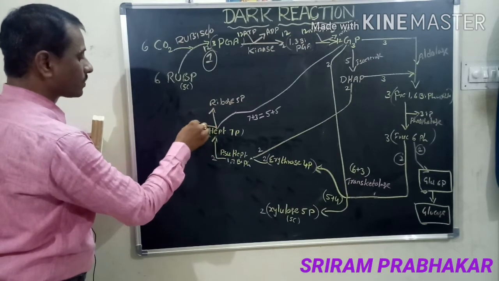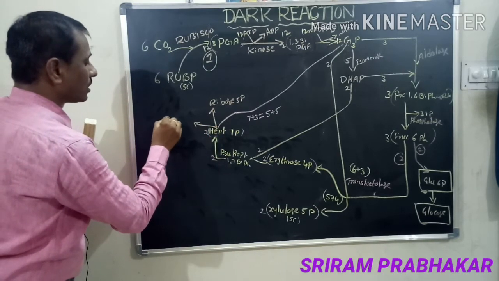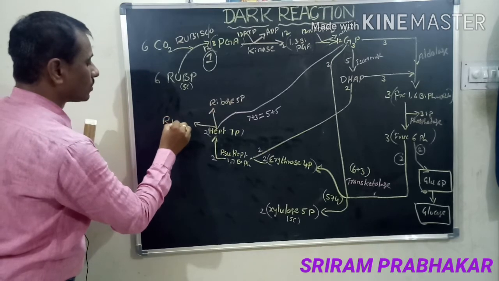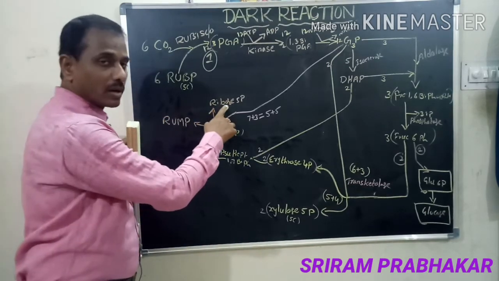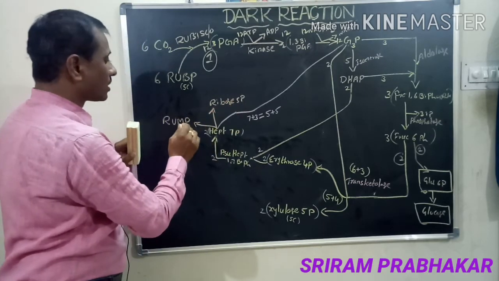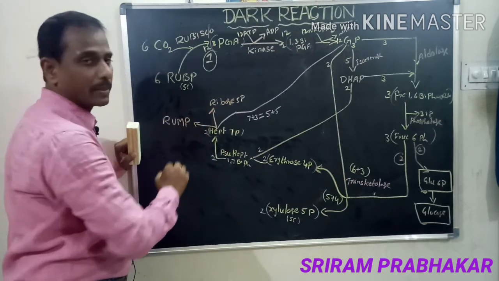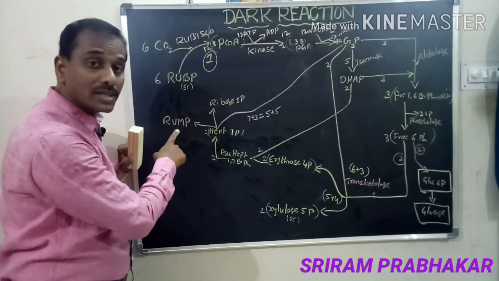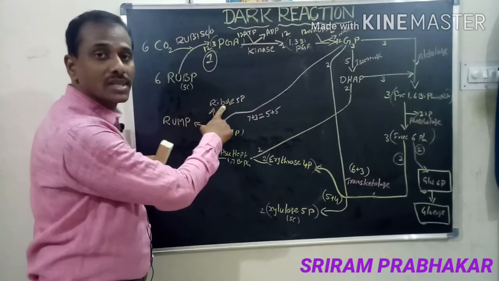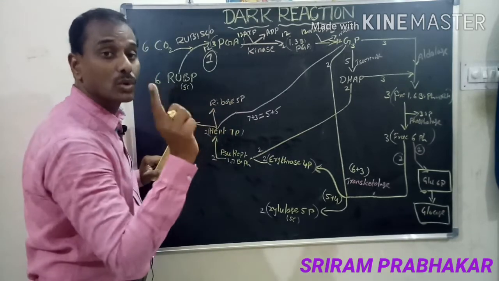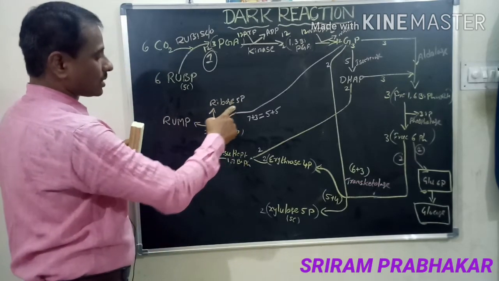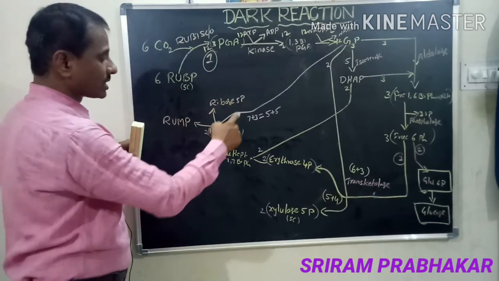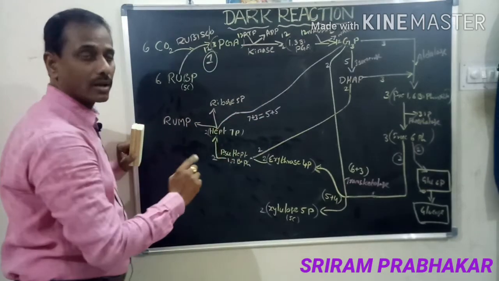Another one is ribulose 5 phosphate. Ribulose is the ketone, ribose is the aldehyde, both are isomers. See here, 5 plus 5, 10. 7 plus 3, 10.